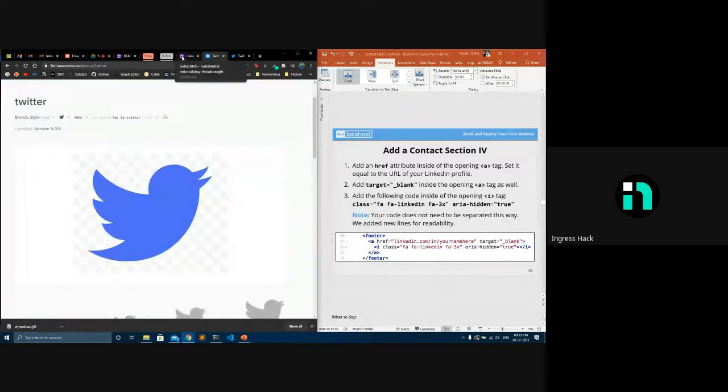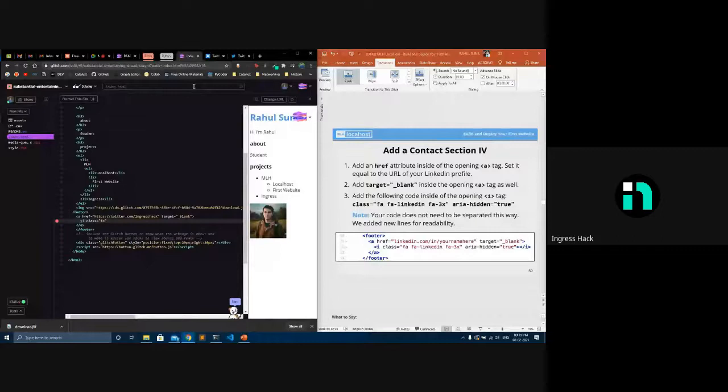So yeah, Twitter came in there. Then I just made it 3x, which just makes that image three times bigger. So I just added that.